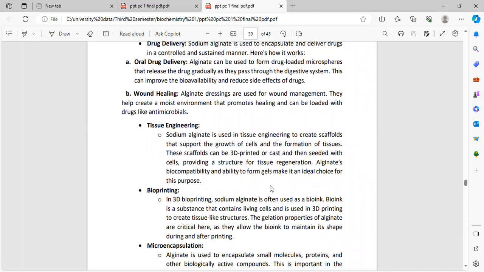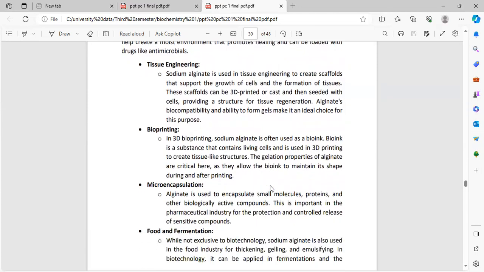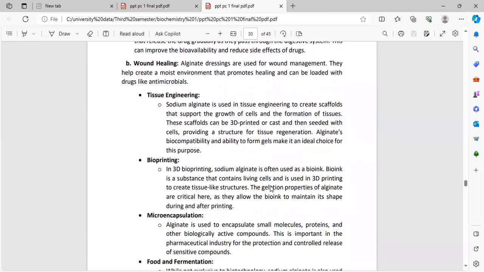Wound healing. Alginate dressings are used for wound management. They help create a moist environment that promotes healing and can be loaded with drugs like antimicrobials. Tissue engineering. Sodium alginate is used in tissue engineering to create scaffolds that support the growth of cells and the formation of tissues. These scaffolds can be 3D printed or cast and then seeded with cells, providing a structure for tissue regeneration. Alginate's biocompatibility and ability to form gels make it an ideal choice for this purpose.